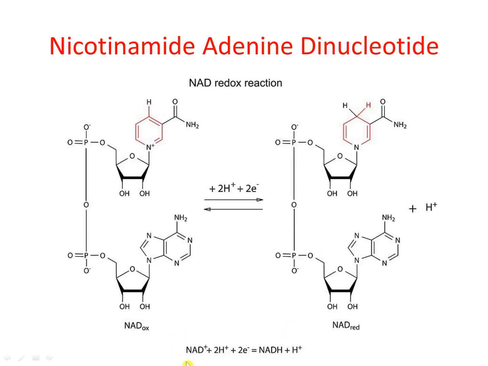Below you can see the total redox reaction, where the oxidized NAD+ accepts the proton and the electrons. It accepts the electrons, and you get the reduced form, NADH, and one proton will stay as it is.